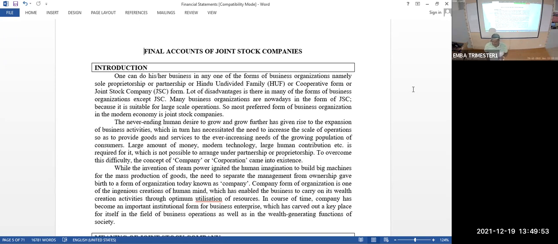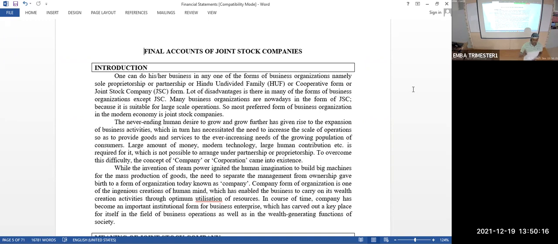What do you mean by statutory company? Any company which is incorporated based on a separate enactment. See, Reliance Industries Limited or Infosys Limited are all companies registered under the Indian Companies Act 1956 or an earlier act.